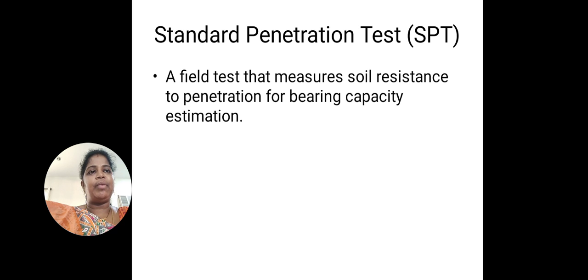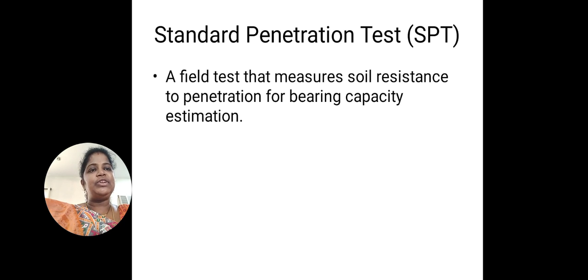First, 150 mm penetration is done, so the number of blows required for the sampler to penetrate 150 mm is calculated, and then for the next 150 mm, how many blows are required, and for one more 150 mm, how many blows are required. So the standard penetration test is conducted in the field in this way.